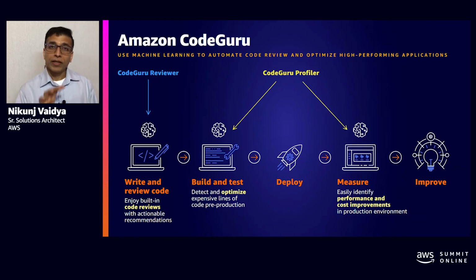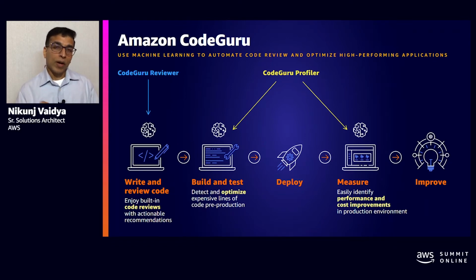Amazon CodeGuru hardens those code reviews by not only driving consistency and thoroughness, but it also complements human code reviews by allowing the human reviewers to focus on the business logic while it focuses on the functional correctness of the programming language. That is where it will generate the recommendations. These recommendations are generated with the help of program analysis, automated reasoning, and machine learning. These machine learning models are trained on millions of code reviews that we have conducted within Amazon as well as on open source projects.